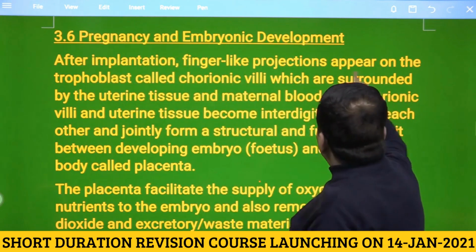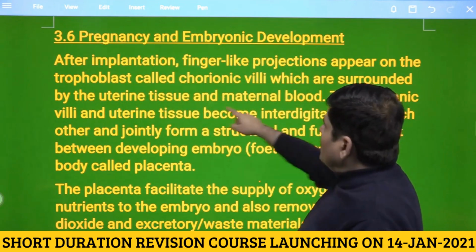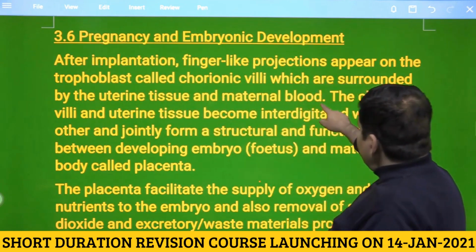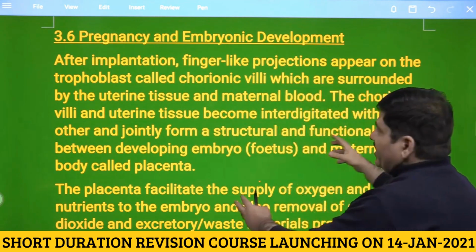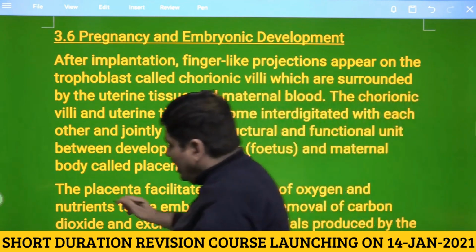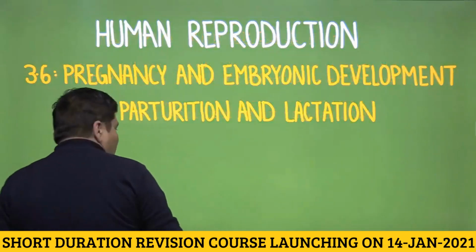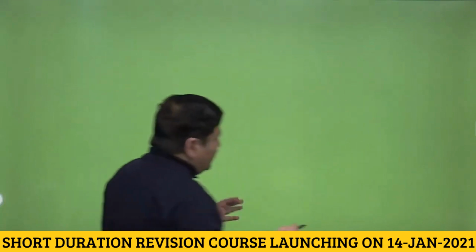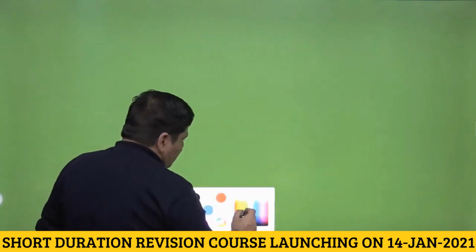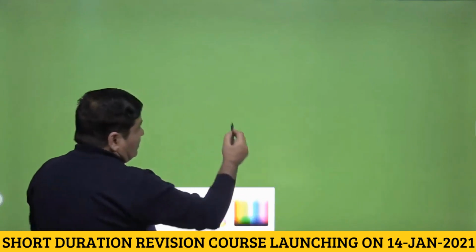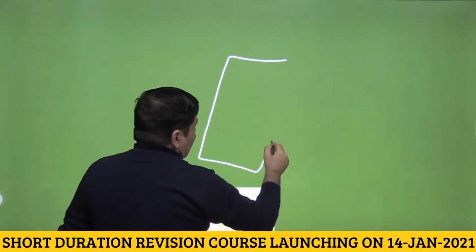So finger-like projections appear on the trophoblast called chorionic villi, which are surrounded by the uterine tissue and maternal blood. The chorionic villi and uterine tissue become interdigited and they form the placenta. So let me explain this to you. If you remember, I made a diagram in the previous video, where I said, let us think about what is the sequence that leads to the implantation of the blastocyst. So let us just have a quick revision.